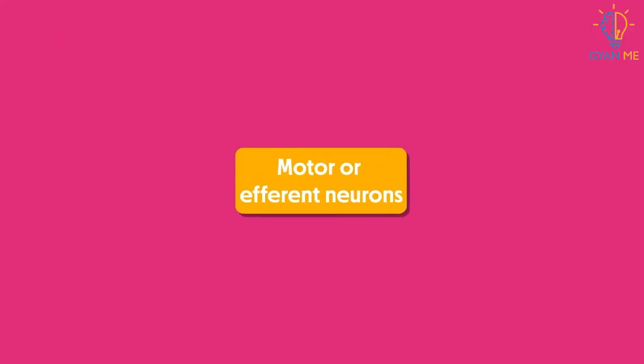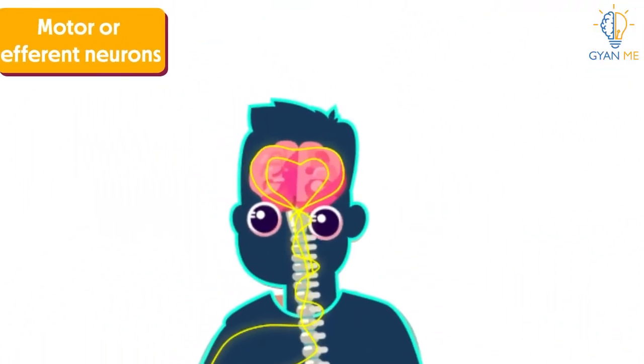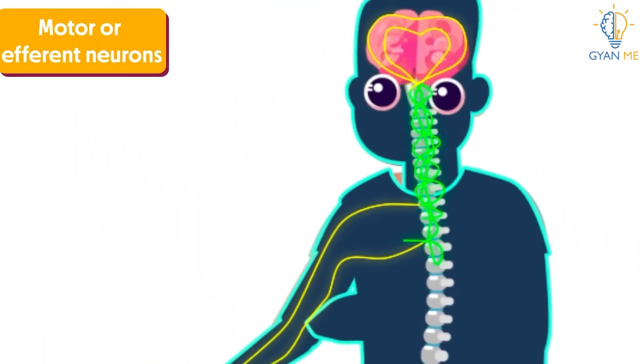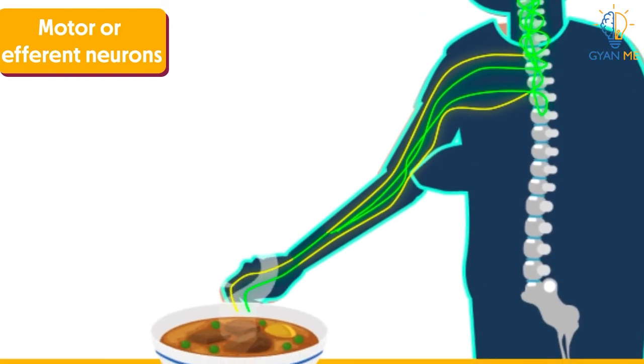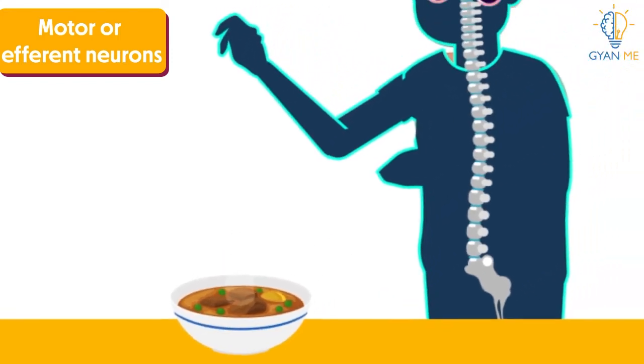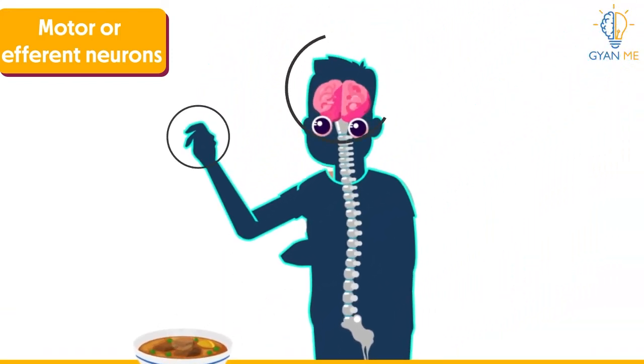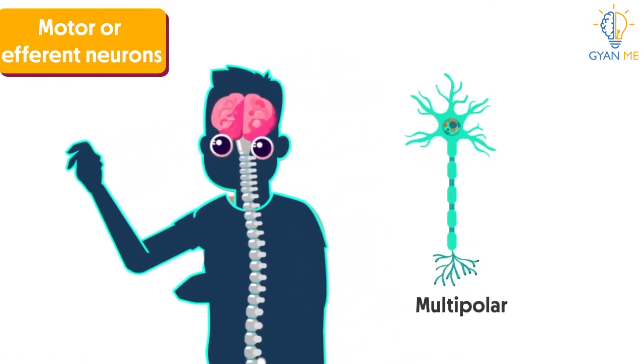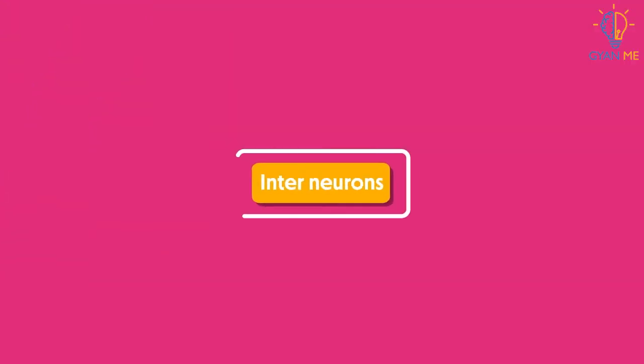Next one is motor or efferent neurons. They carry impulses from the brain or the spinal cord to effector organs such as the muscles or the glands. When you pull your hand back after touching the hot plate, this message is brought from the brain to the muscles by motor neurons. Most of the motor neurons are multipolar, as these motor neurons perform both the functionality of receiving and transmitting the signals. That is, they use dendron to receive the signals from the brain and use axon to give signals to the muscles.